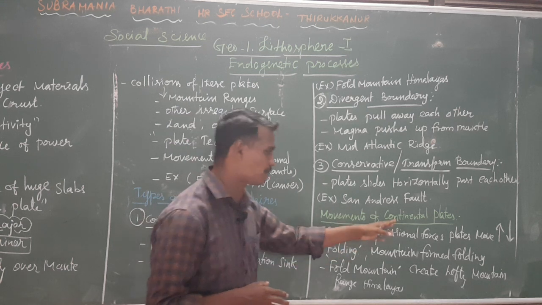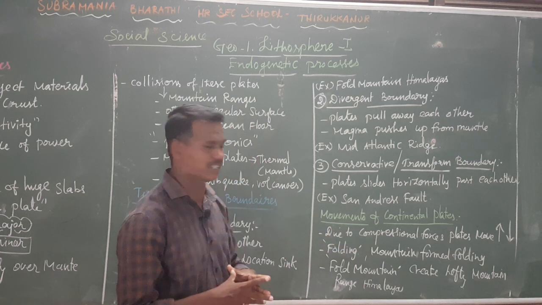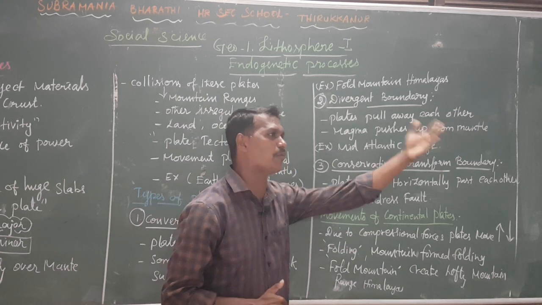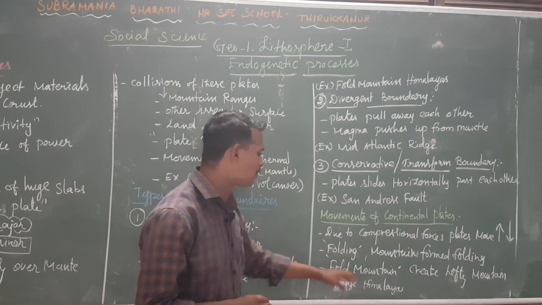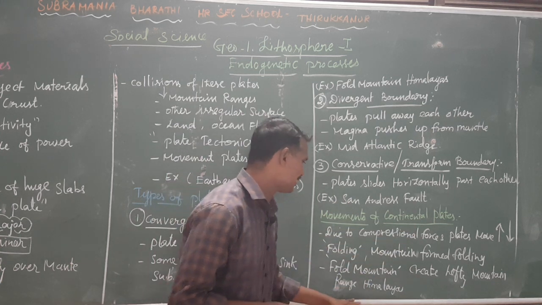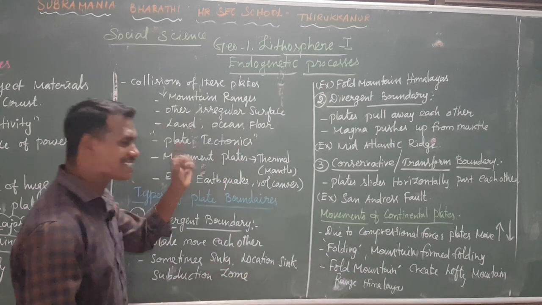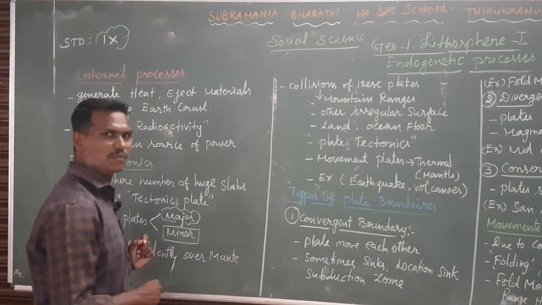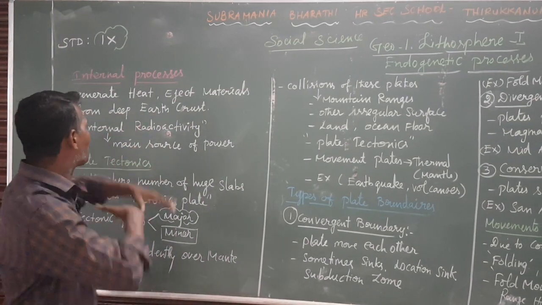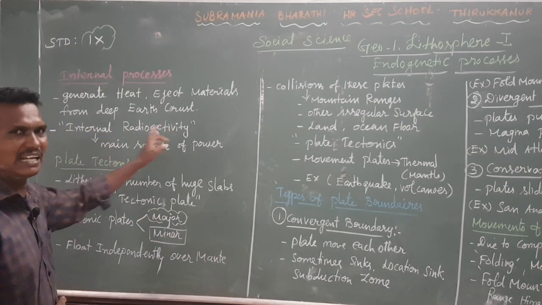So what do we mean by folding? Due to the compressional forces the plates are always moving upward and downwards. This is called folding. When this process happens in a mountain area, that is mountain folding. Example for fold mountain is the mountain range Himalayas. So students, in this class what did we discuss? Internal process. What do you mean by internal process? I said the main source for the internal process is internal radioactivity.